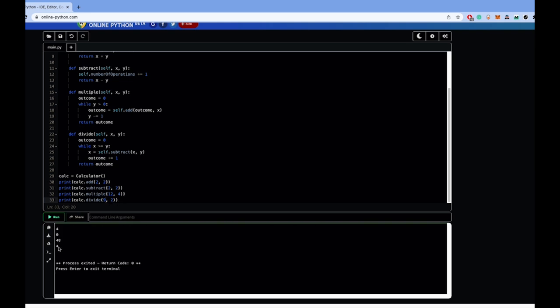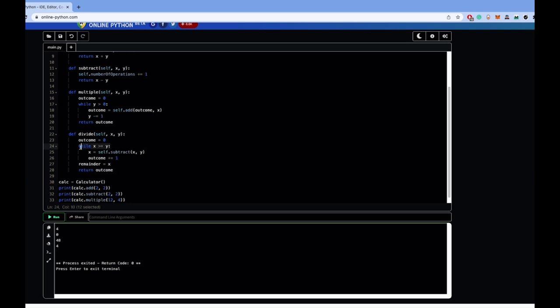9 divided by 2 is not quite 4, but that's because our method of division does not account for remainders and only returns whole numbers. So let's add a remainder. We can have a remainder equals x, because anything we have left will be our remainder.